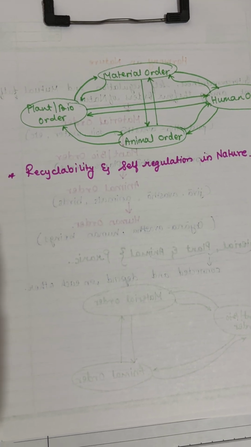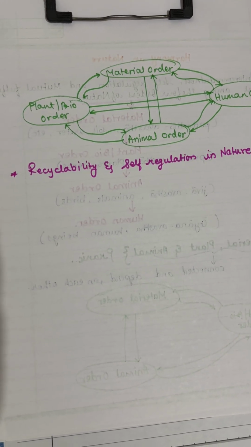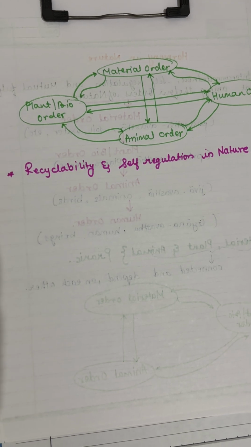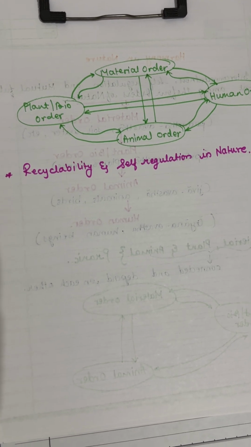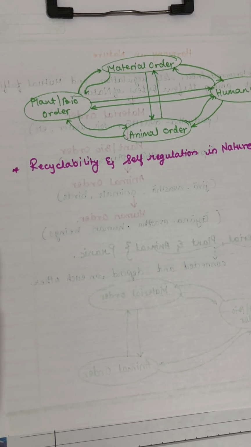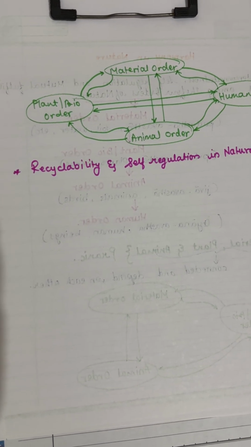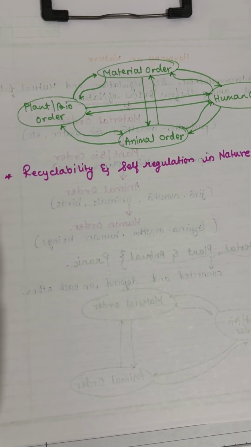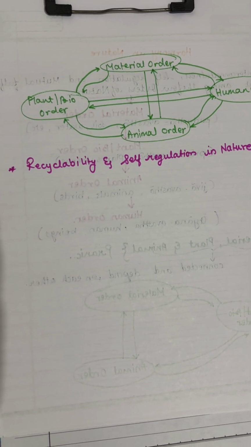So, even within species like animals or humans, there's a natural balance. The number of males and females born ensures the species continue. But humans sometimes disrupt this balance, leading to too many men or women in some places.